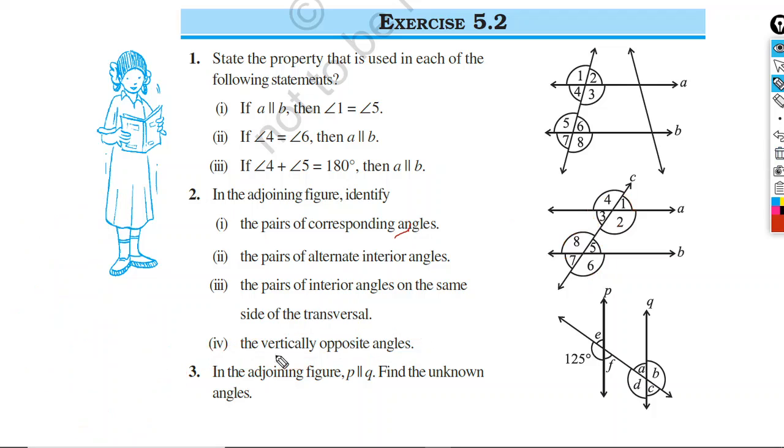Now question number 3. In the adjoining figure, look at the figure. P line is parallel to Q line. Find the unknown angles.